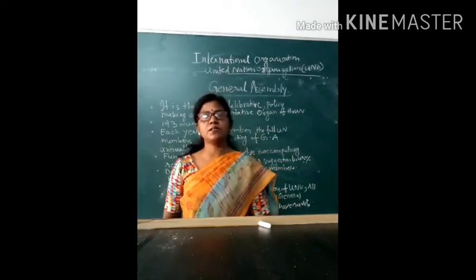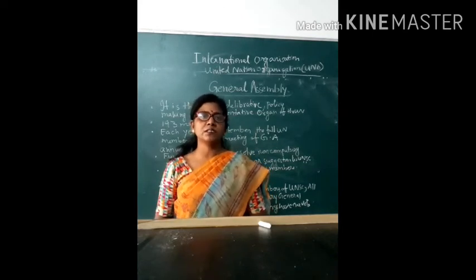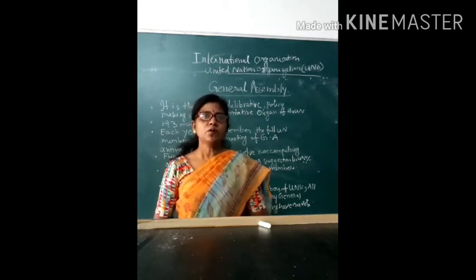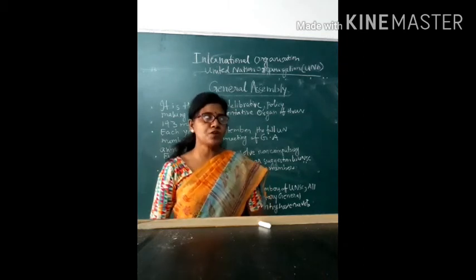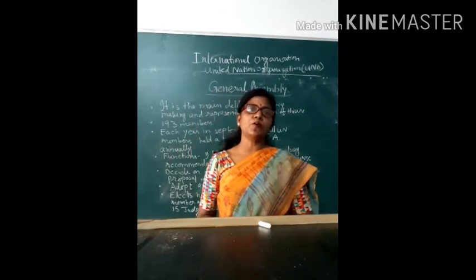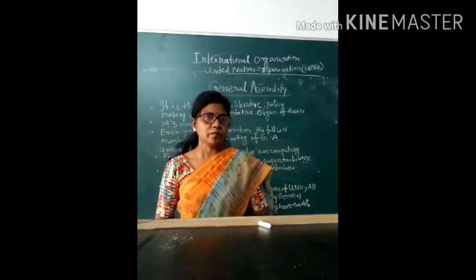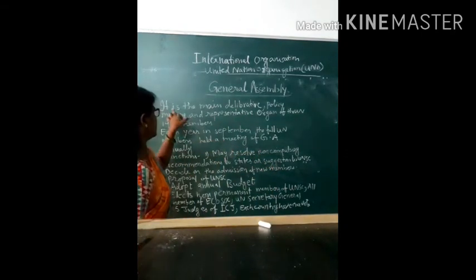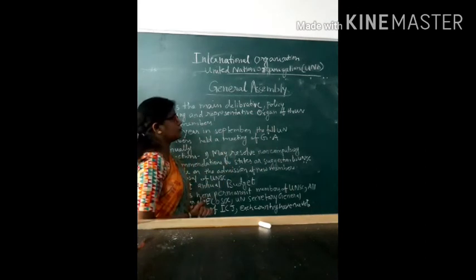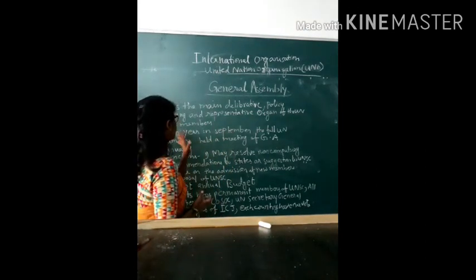In the previous video I discussed what an international organization is, why we need it and how many organs it has. Today I will explain its organs one by one. So first we will talk about the General Assembly, the legislative body of the United Nations.